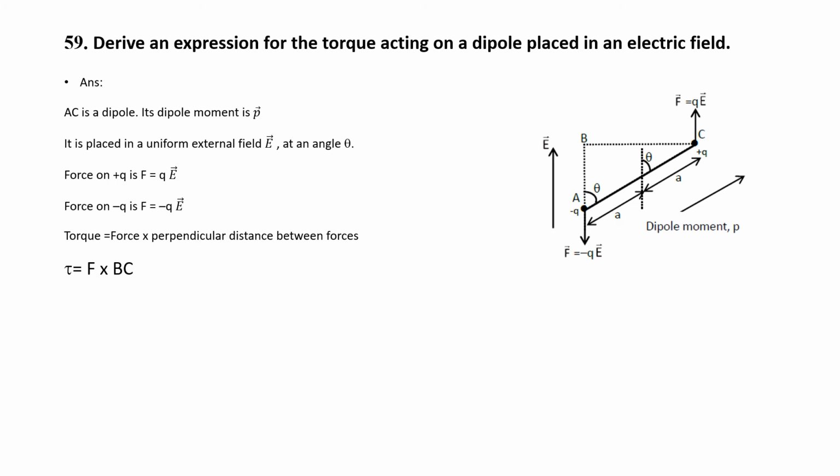But BC by AC is equal to sin theta. AC is the hypotenuse and BC is the opposite side, because this is theta. So sin theta is equal to BC by AC, or BC is equal to AC sin theta, or BC is equal to 2A sin theta, because AC is 2A.